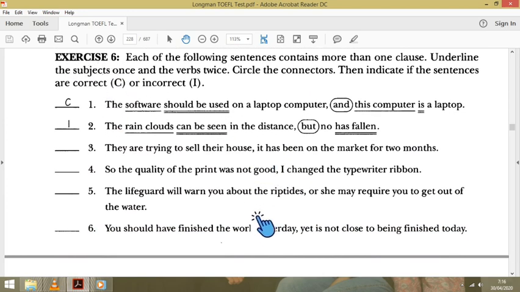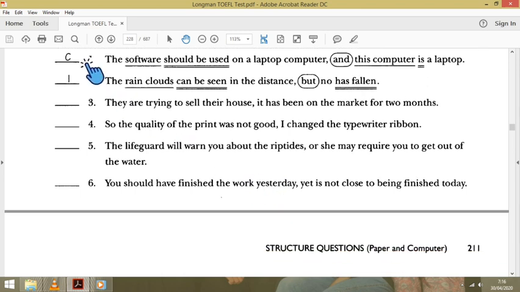Take your book, take your pen. Number 1 is correct. Why is number 1 correct? Look at this. The software is the subject, should be used is the verb. There's a comma, and is the coordinate connector.